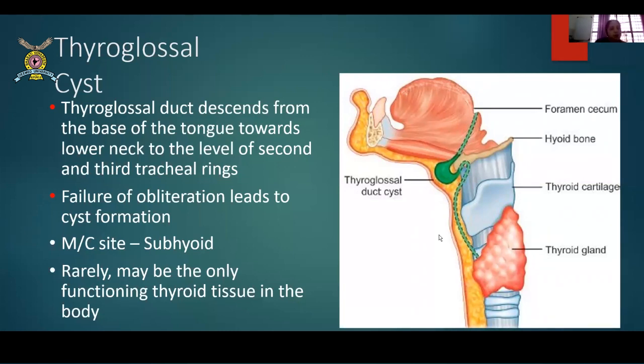Okay, the most common site is the subhyoid area. Rarely it may be the only functioning thyroid tissue in the body. Could be functioning thyroid tissue. You have to operate this. There is no other option. So it needs to be operated. It will move with deglutition or with protrusion of the tongue. Not just deglutition, but with the protrusion of the tongue, because this is adhered to the tongue in the foramen cecum. So when you protrude the tongue, it will move.